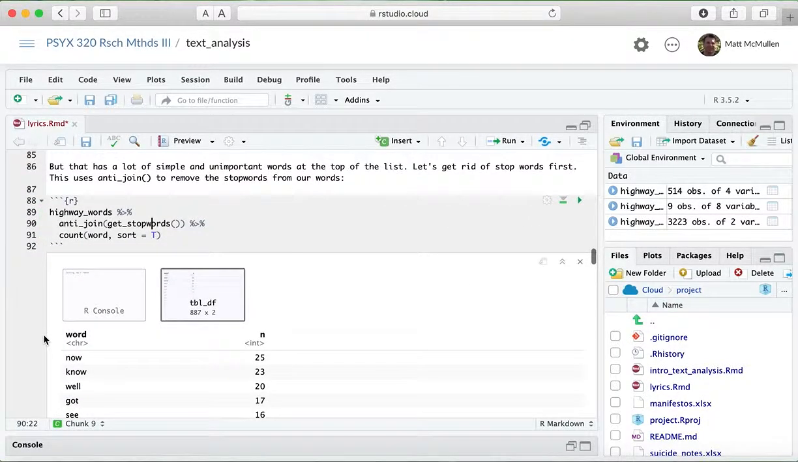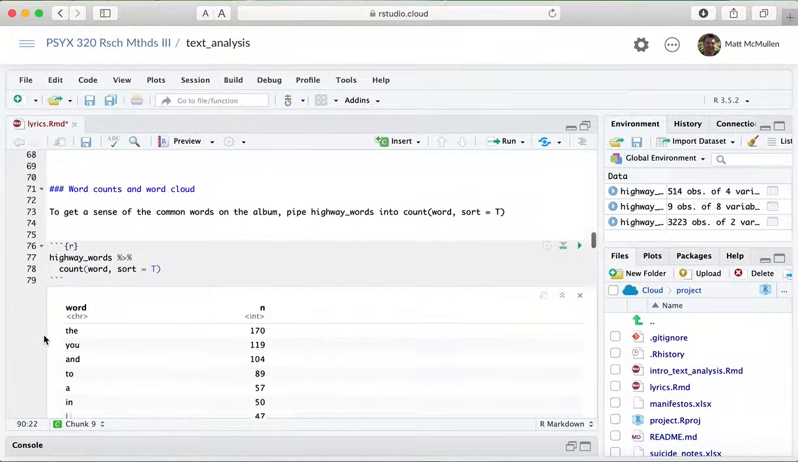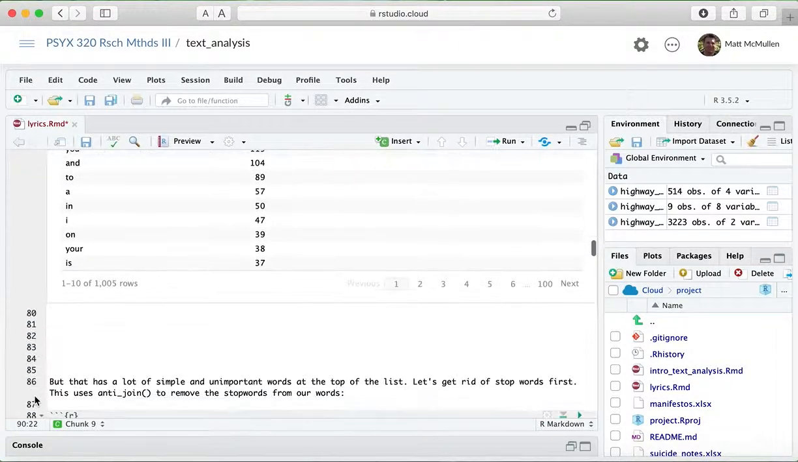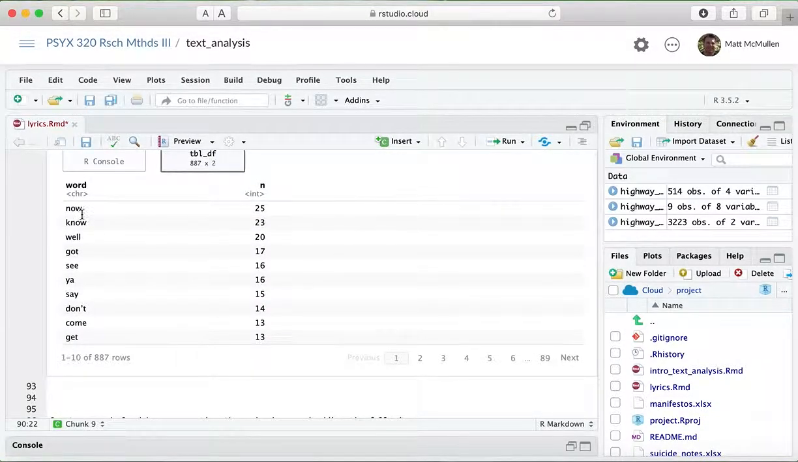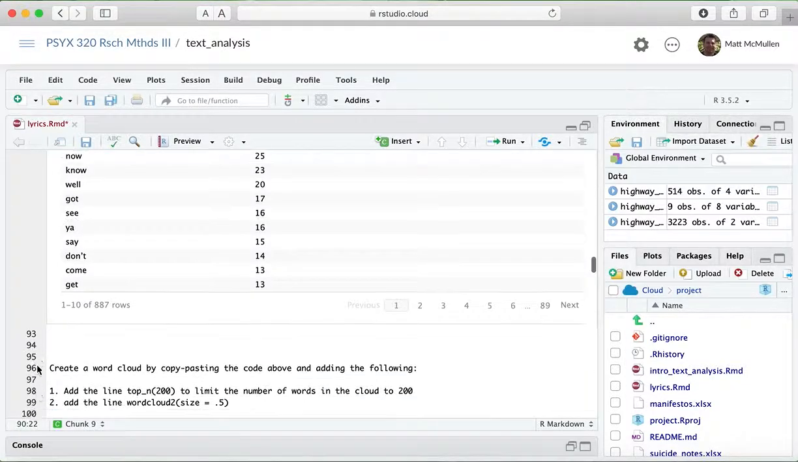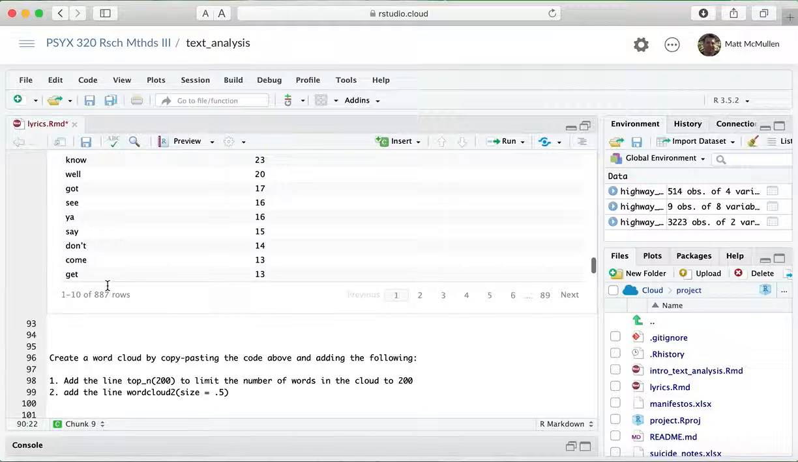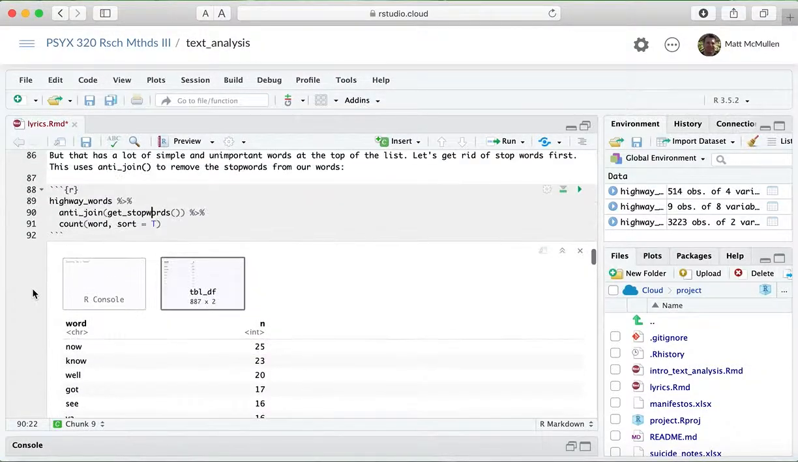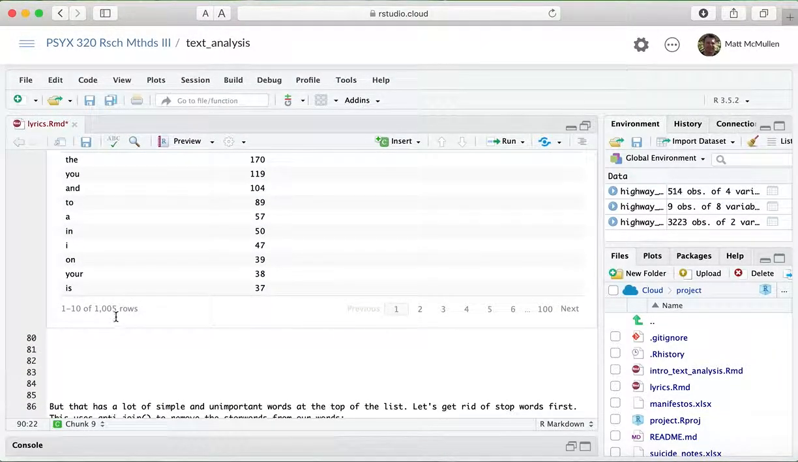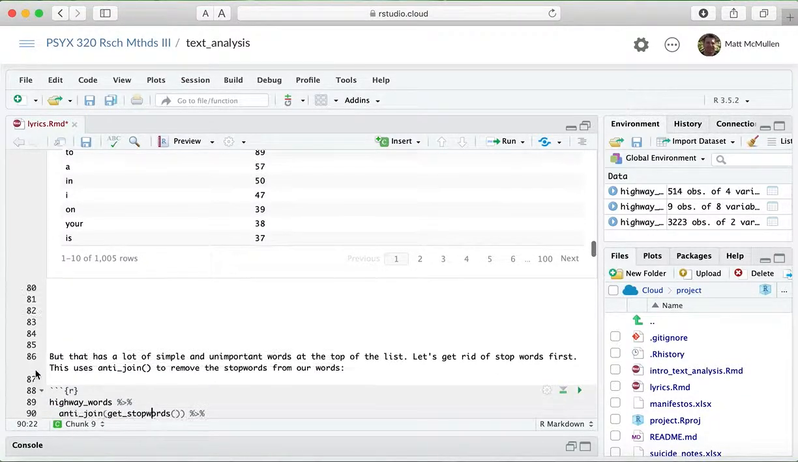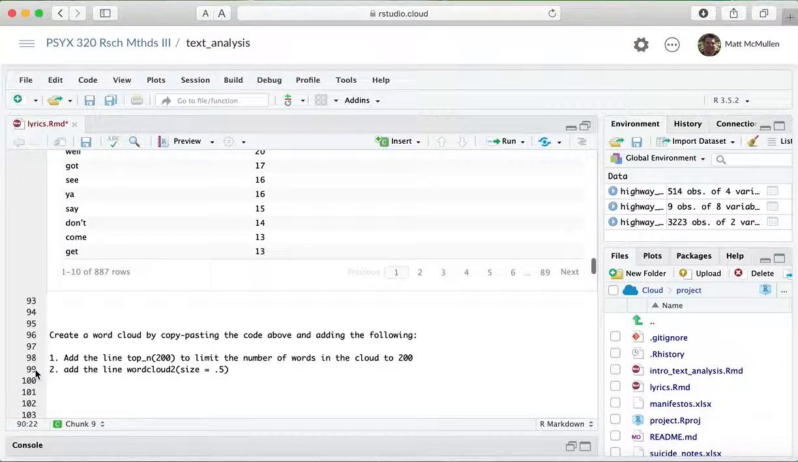And then when we run that, you can notice all of those words like "the" and "you" and "and" are gone, and now we're left with all the words that are not stop words. And notice it goes down to 887 rather than the 1,000 up here. So it got rid of about 10 to 15% of the words, of the distinct words, I should say.